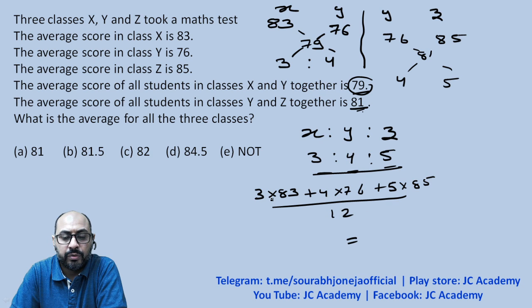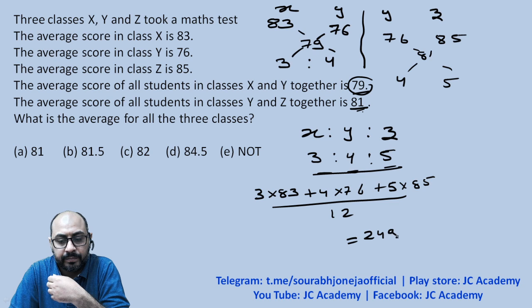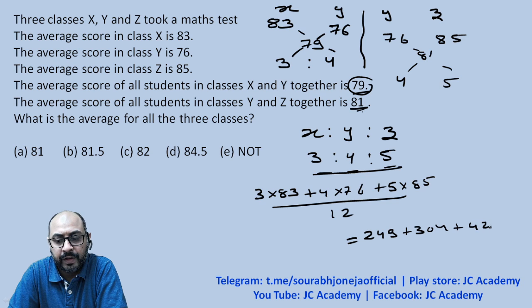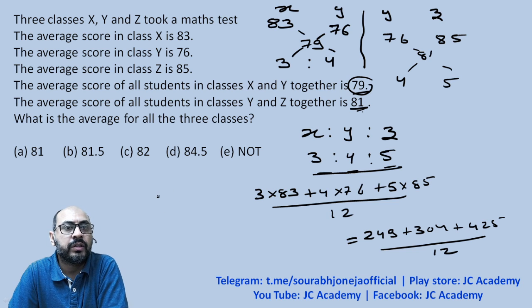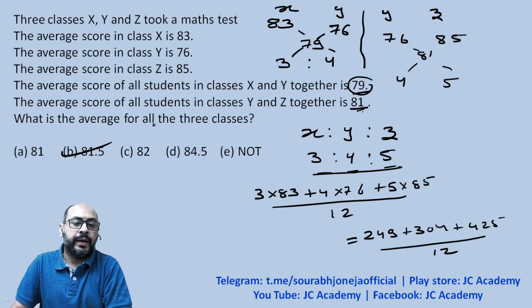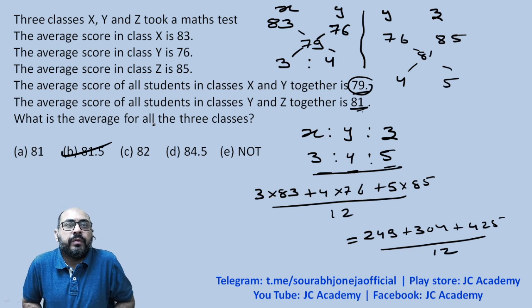So 249 over here, plus 304 over here, and 425 over here, divided by 12. Yes, 81.5 is what should come as an answer. I hope you got the idea. So this is how you can work upon it, right?